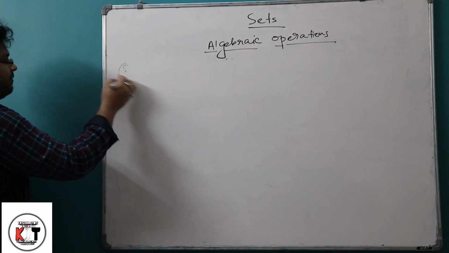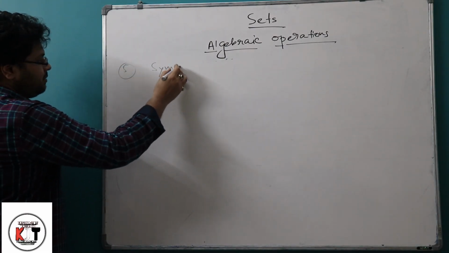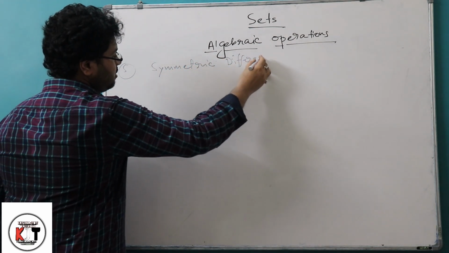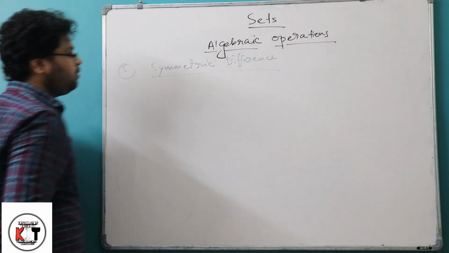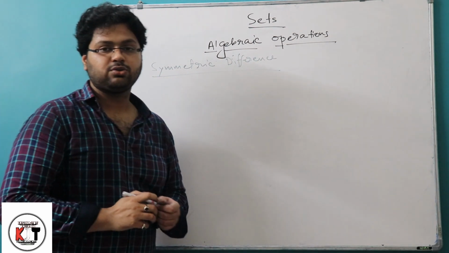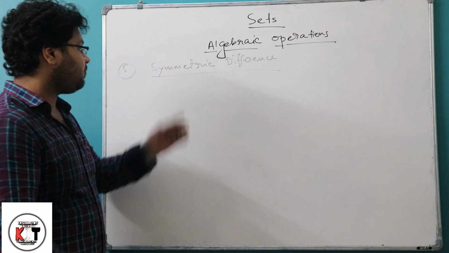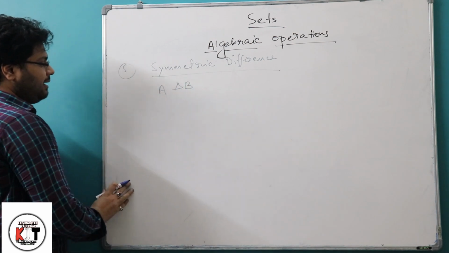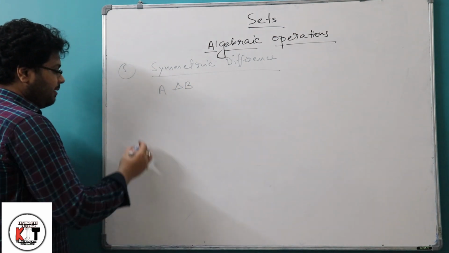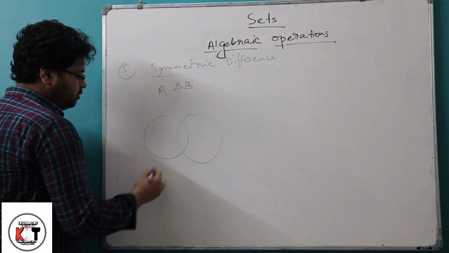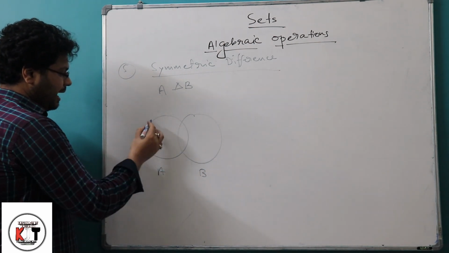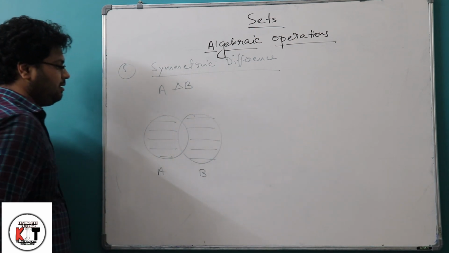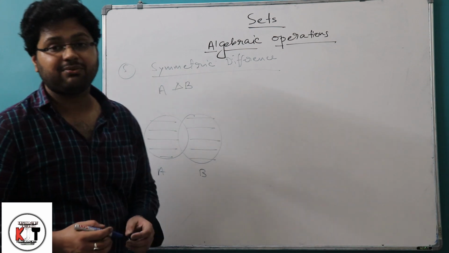The operation number 5 is symmetric difference. If A and B are any two sets, the symmetric difference of A and B will be represented by A delta B. If you want to represent this by a Venn diagram, this is A and this is B, and this will be the region A delta B. The difference is symmetric.